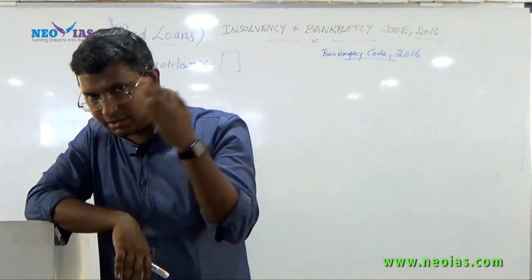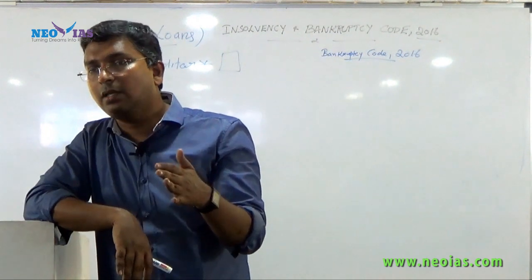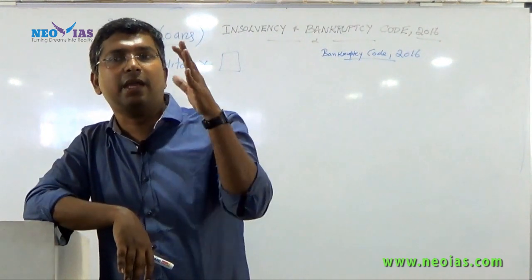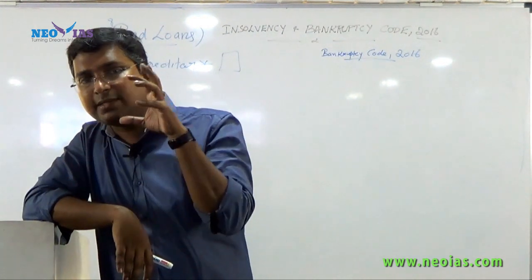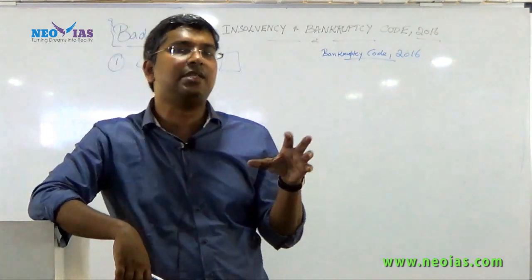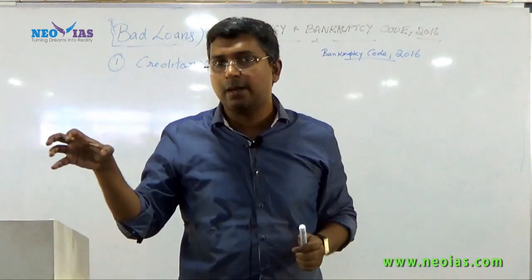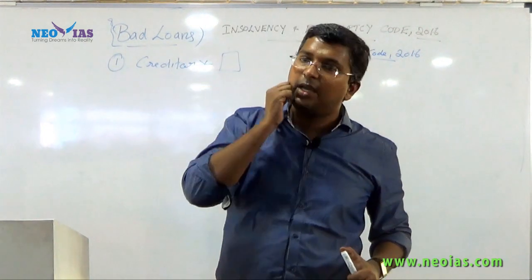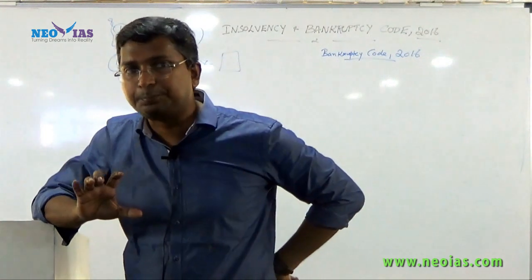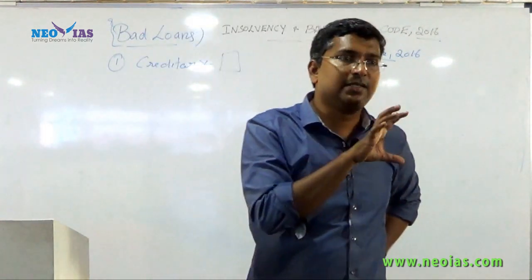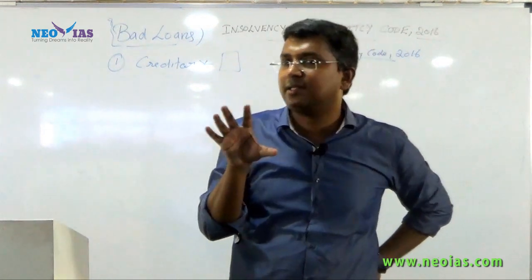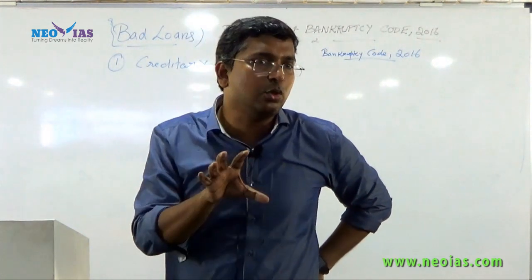To solve this issue, the government has come up with a single code, streamlining all the earlier processes, called the Insolvency and Bankruptcy Code. The speciality of this code is that it has come up with a process called the insolvency resolution process, IRP.